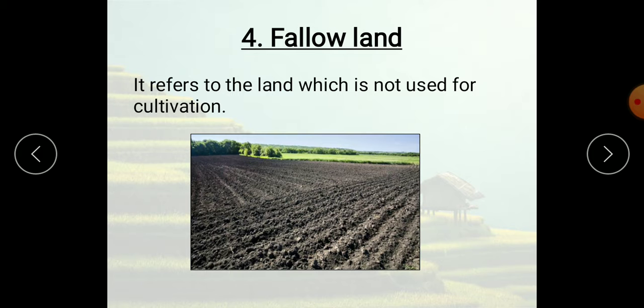The cropping season that begins with the onset of the southwest monsoon is called Kharif season. Now I have given what is Kharif season; if they ask you, then you should write: the cropping season that begins with the onset, meaning start, of the southwest monsoon is called Kharif season.